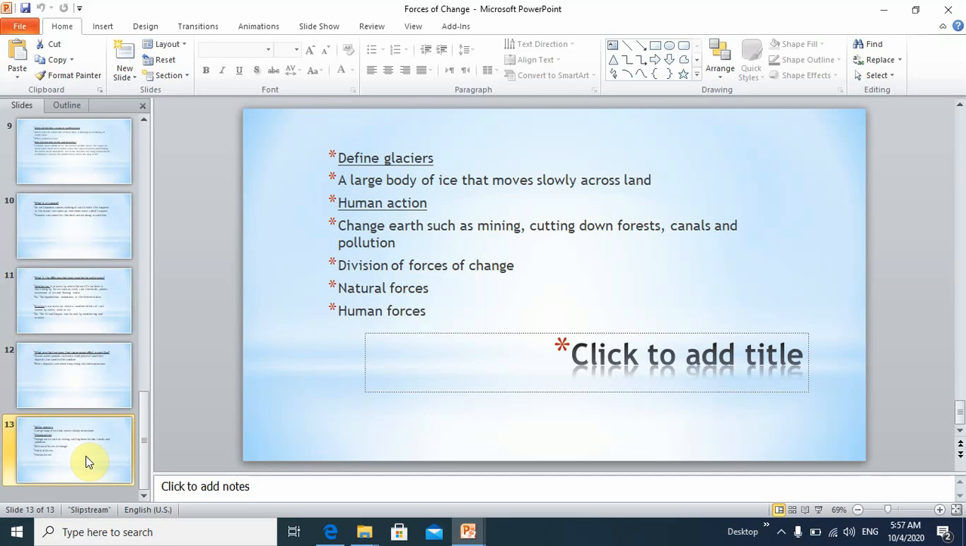So, today we were talking about two divisions of the forces of change. We have the natural forces and the human forces.